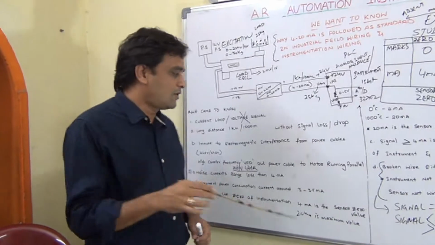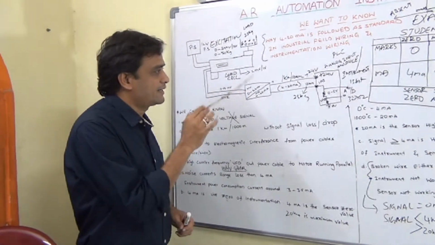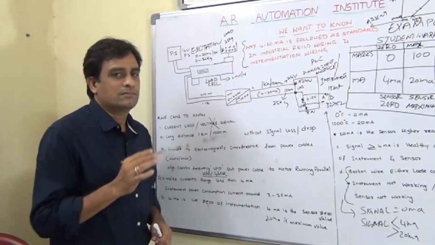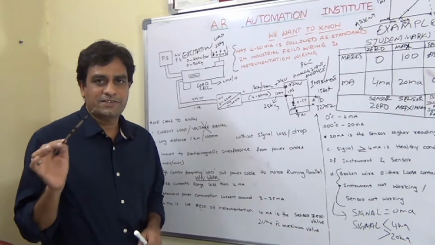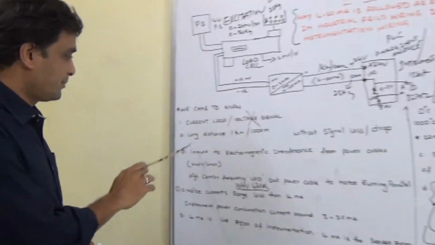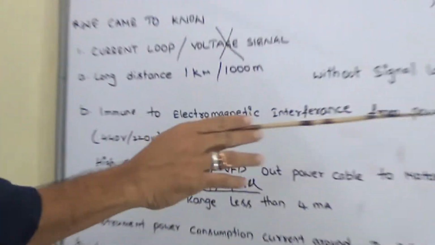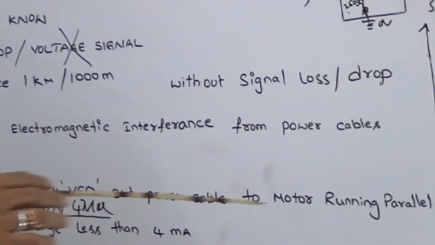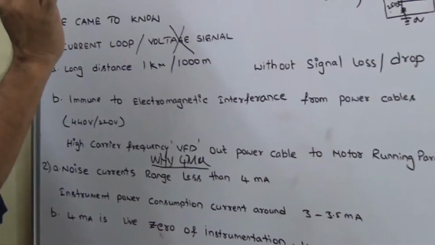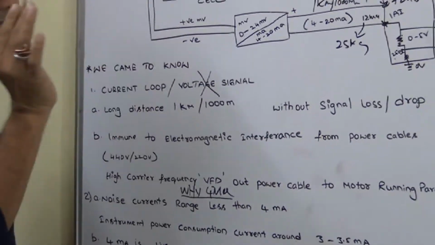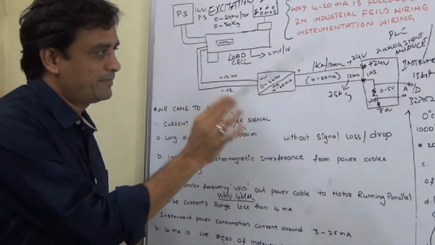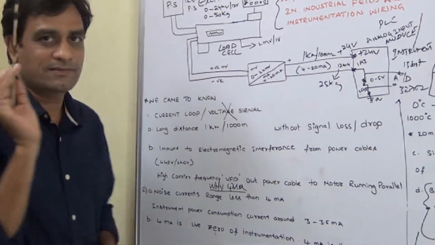This signal wire runs along with the power cables, so they tend to have power induction. So this is immune to electromagnetic interference from power cables and high carrier VFD output power cables. So this is the second advantage of current signal. Without any signal loss or induction, we can pass the information of the sensor.